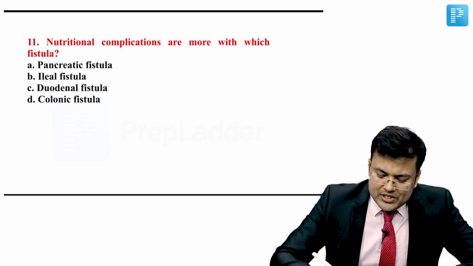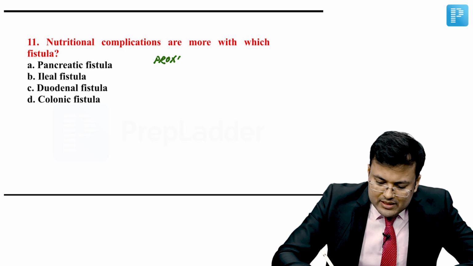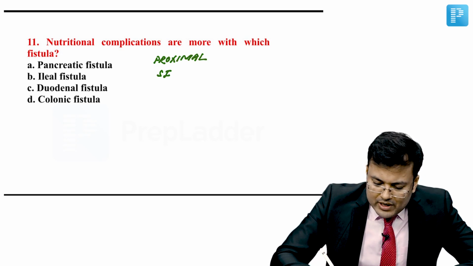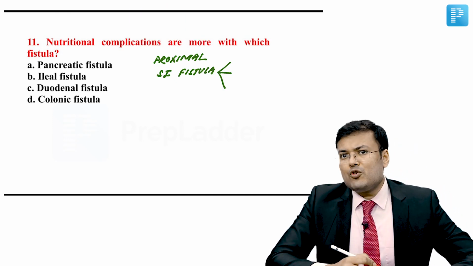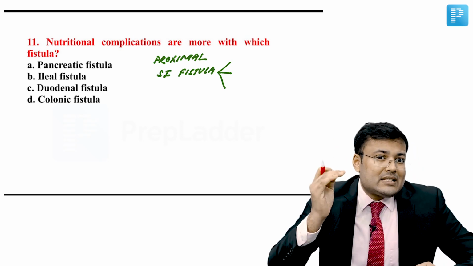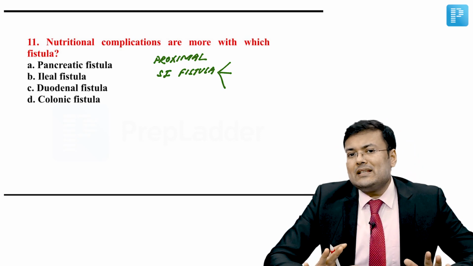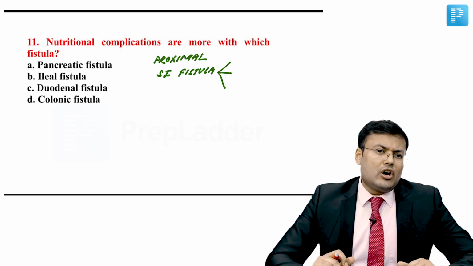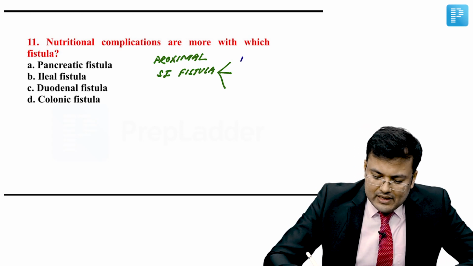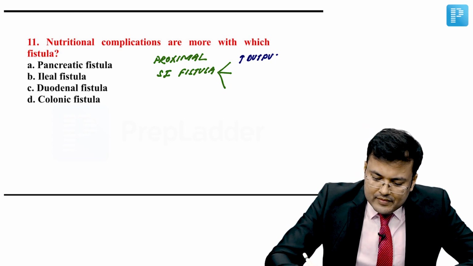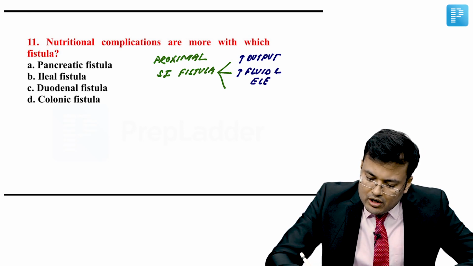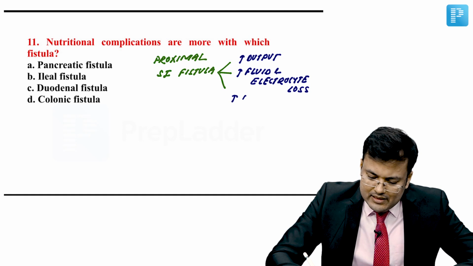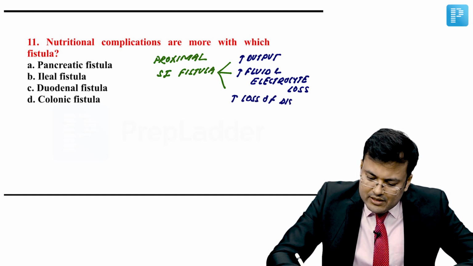Let me tell you, if a patient is having proximal small intestinal fistula, so in patients who are having proximal small intestinal fistula, what happens? There is higher output, and if there is higher output, there is higher fluid and electrolyte imbalance or losses, increased loss of digestive capacity. So there is higher output. Obviously, there is increased fluid and electrolyte losses, and there is increased loss of digestive capacity.